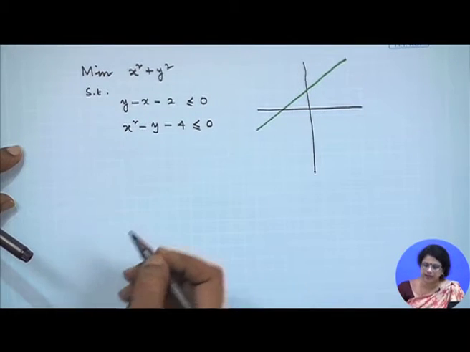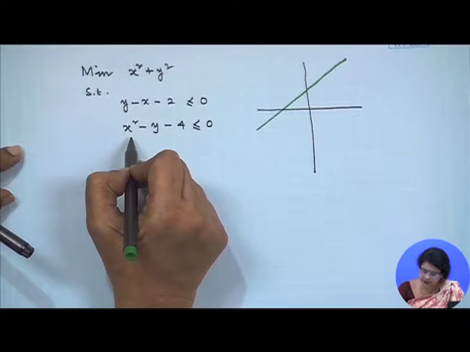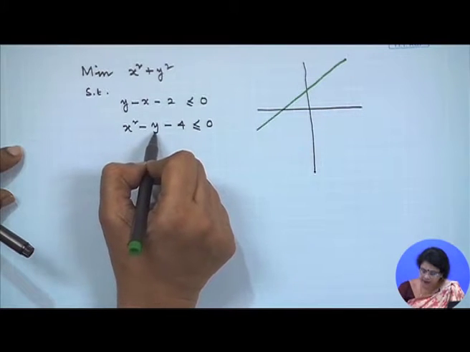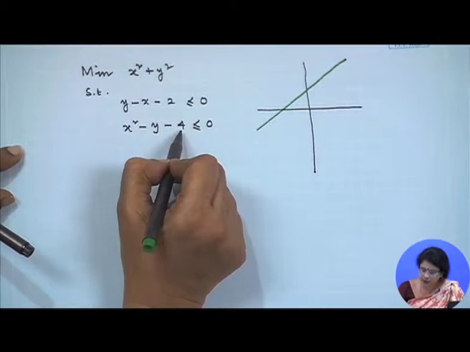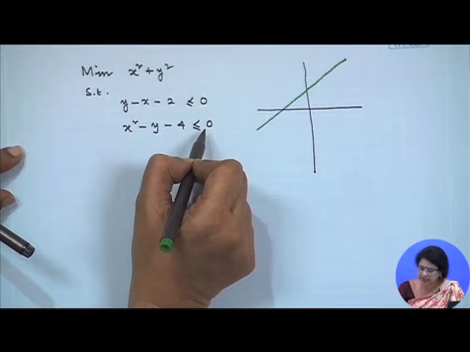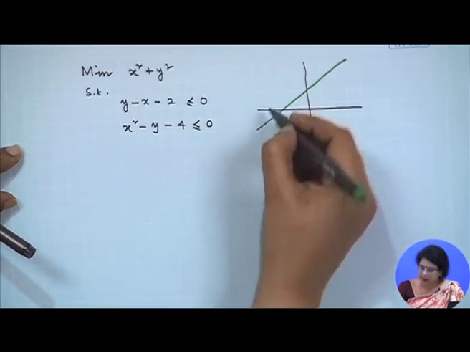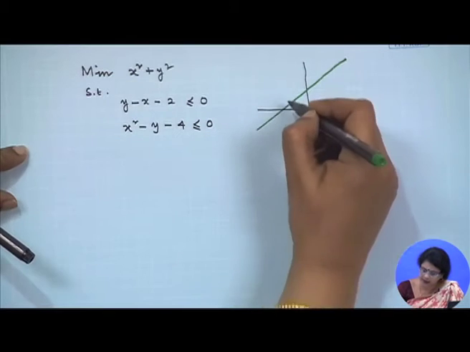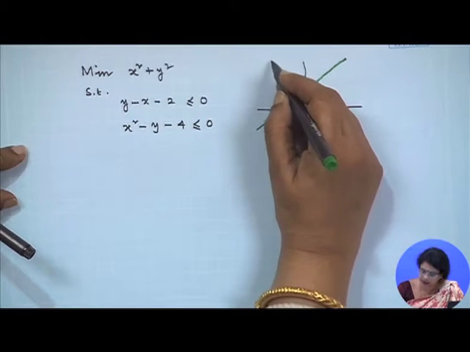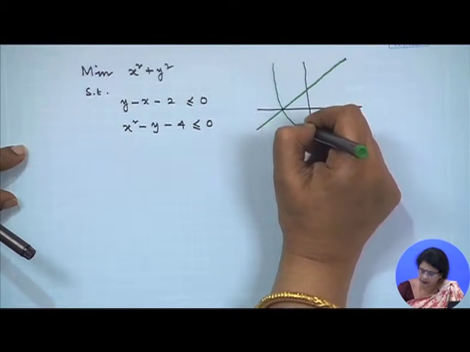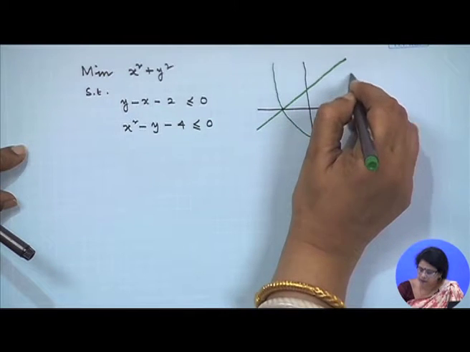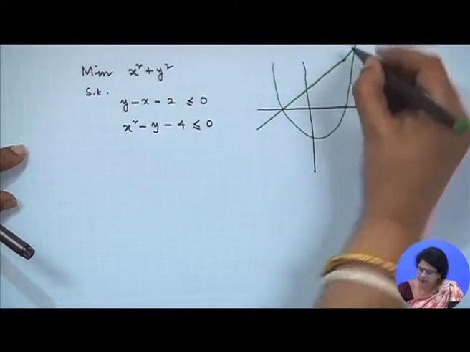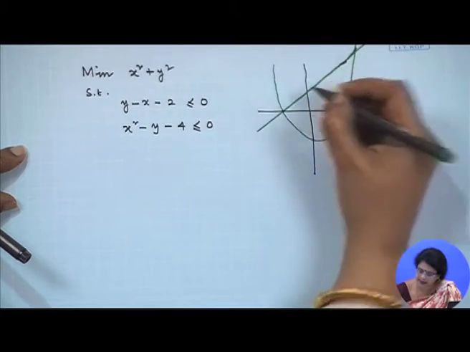Okay. What is next? The next constraint is x square minus y minus 4 equal to 0. That means it is a parabola. If I draw the parabola, it will be like this. This is the line, this is the parabola.